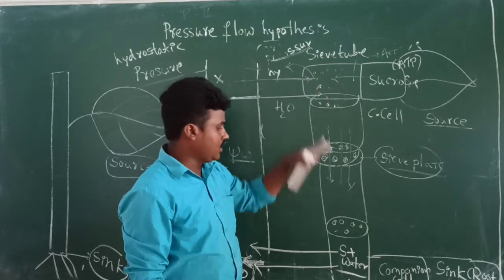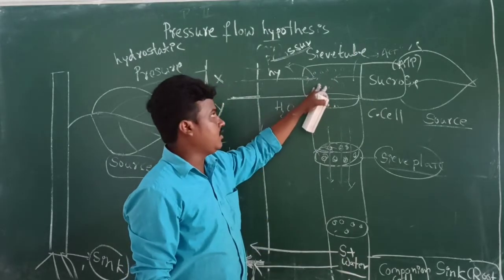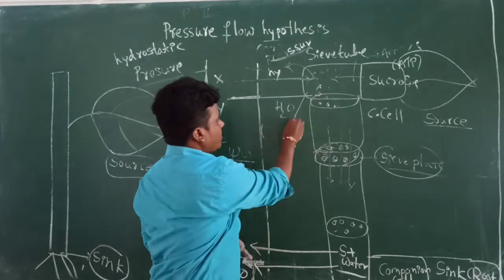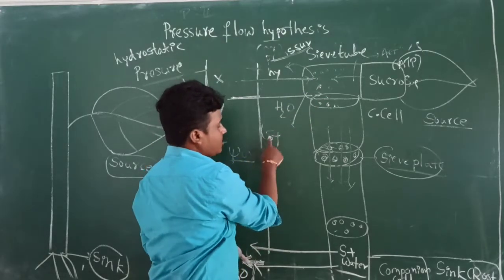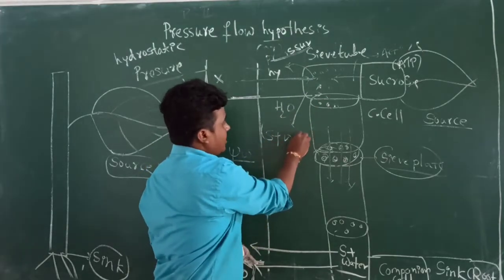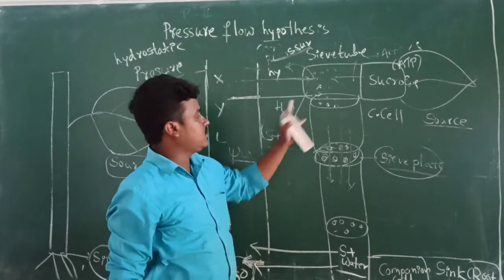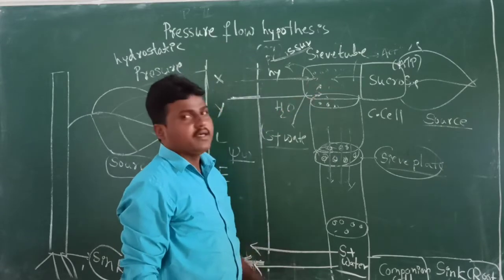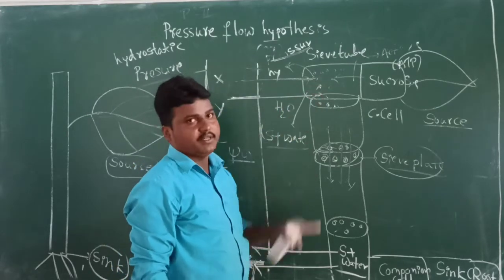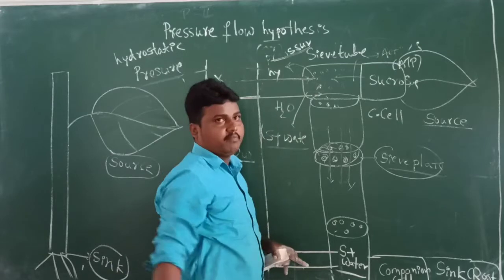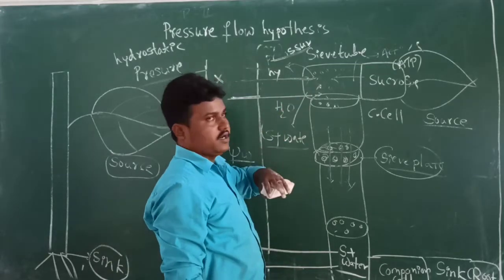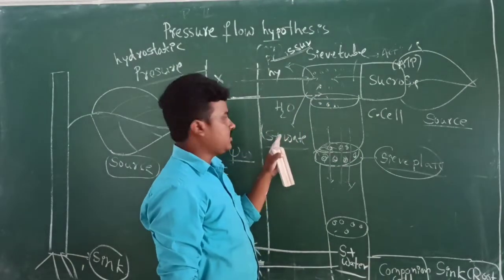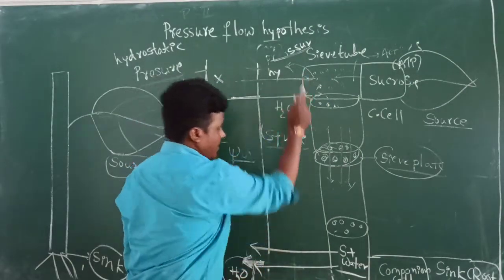From higher pressure to lower pressure, a bulk amount of molecules, meaning sucrose plus water, moves. Due to the dissolution of sucrose plus water, this pressure is built up, and the osmotic pressure increases. Due to this condition, from higher osmotic pressure to lower osmotic pressure, the sucrose and water molecules transfer from the higher to the lower end.